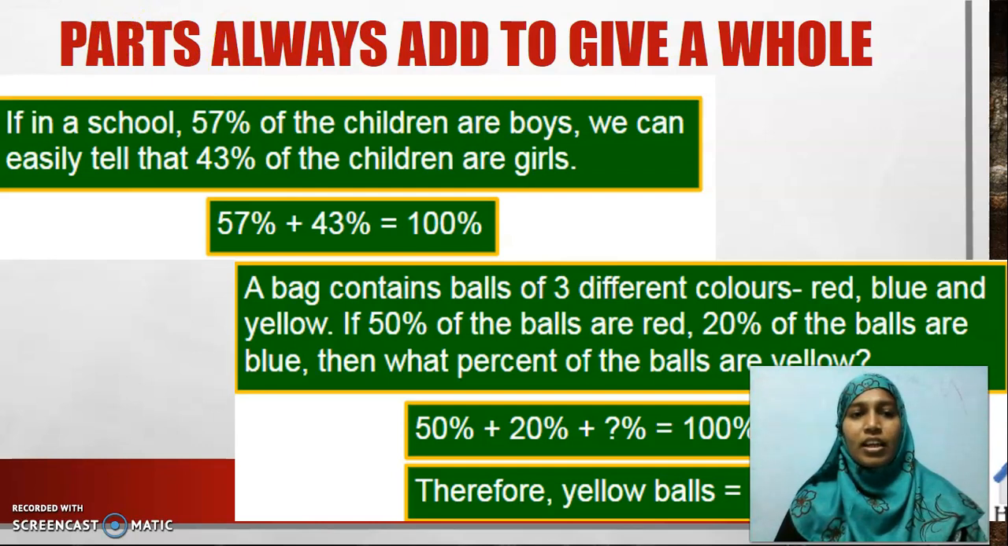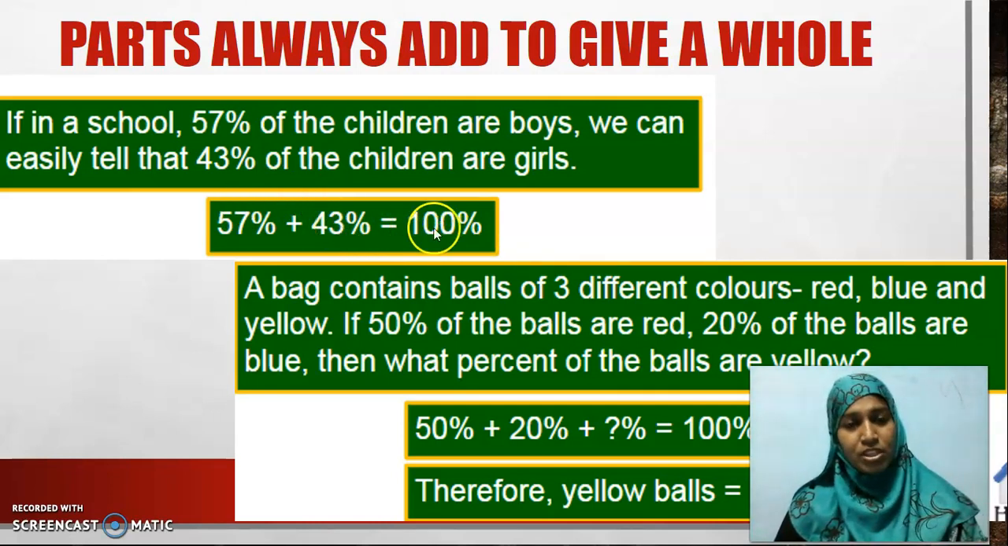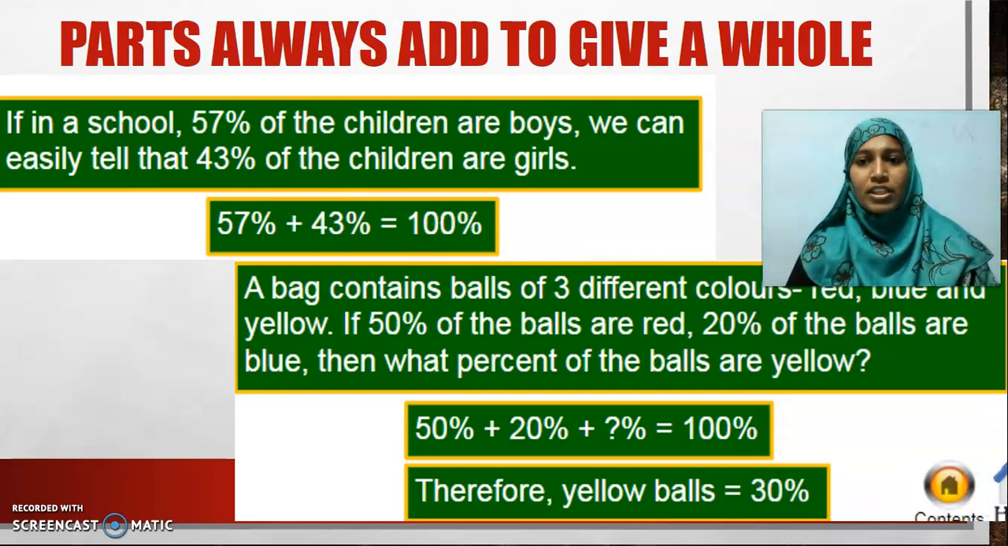So in general, I can say these two are parts: boys part, girls part. Both of these add up to give surely 100%. Only in percentage, okay, don't talk about fraction. After converting that fraction to percentage, I can add it up to 100%. Okay, here is one more example.